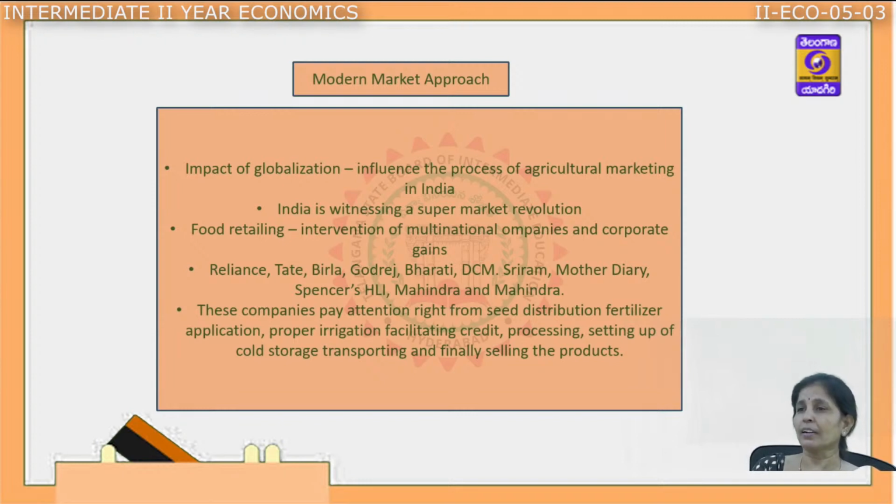And apart from that, these companies are also supporting the agriculture farmers right from seed distribution, fertilizer application, taking care of providing proper irrigation facilities, approaching the different institutional sources so that they get financial support, setting up of warehouses, and finally selling the products.